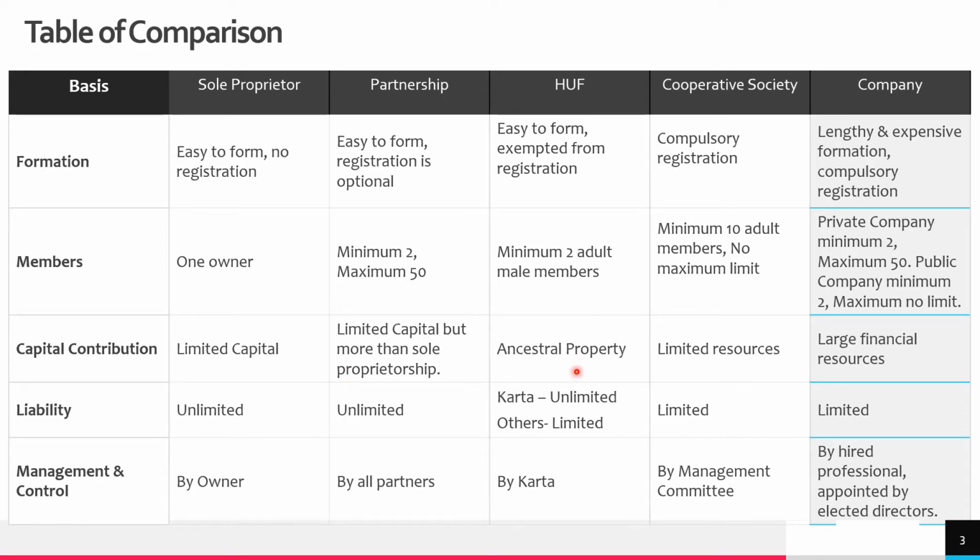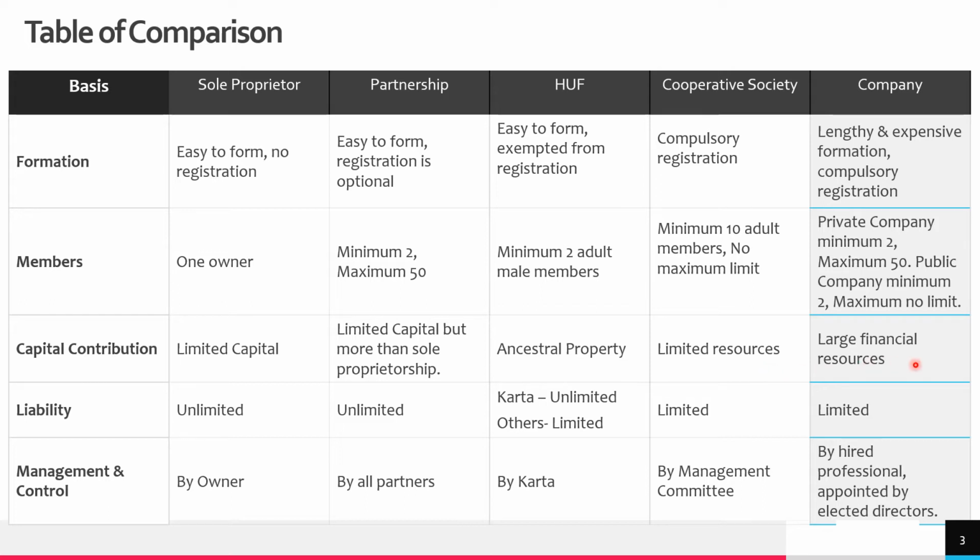In case of HUF, there should be some ancestral property which is utilized to do the business, to do this kind of family business. So no capital is brought in from outside. The ancestral property, or whatever the family has created for itself over a very long period of time, is considered as the capital of the business. In case of cooperative society, because this kind of society is not formed to generate profit, it is only formed for the welfare of its members. So yes, there are very limited resources.